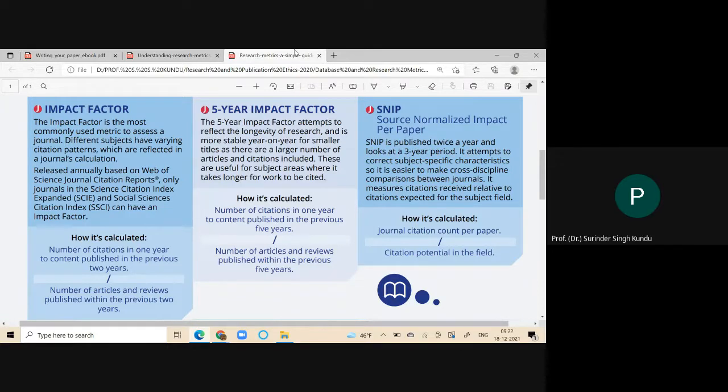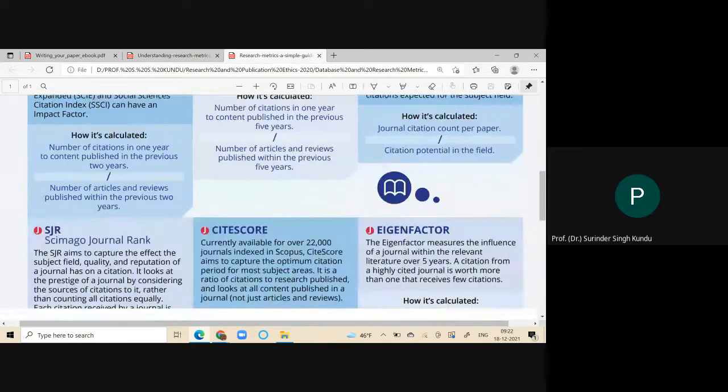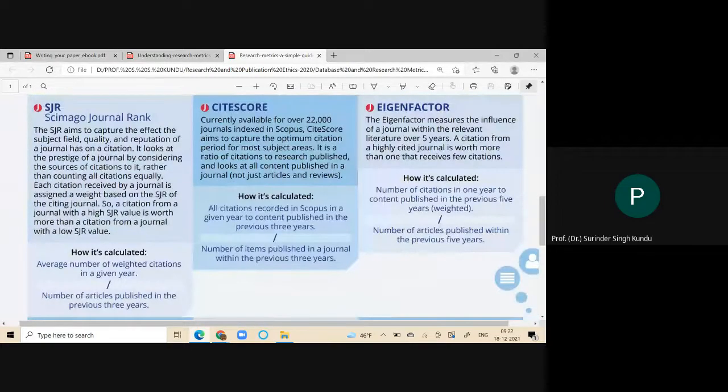Then SNIP is equal to 5 divided by 50. I hope it is clear? Yes, sir. Okay. It means we have to see the relevance of my paper in multidisciplinary subjects, and it will include the performance of my paper in that journal for 3 years. A 3-year window is there. The next one is SJR.